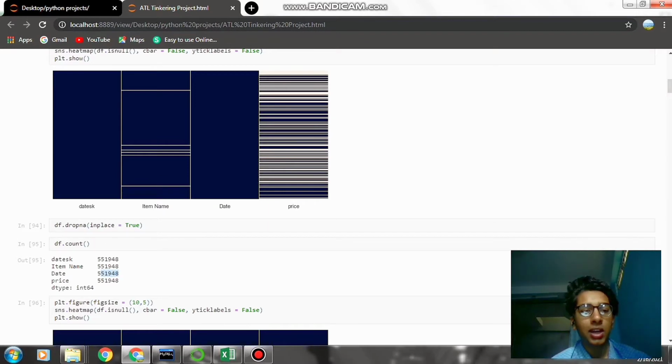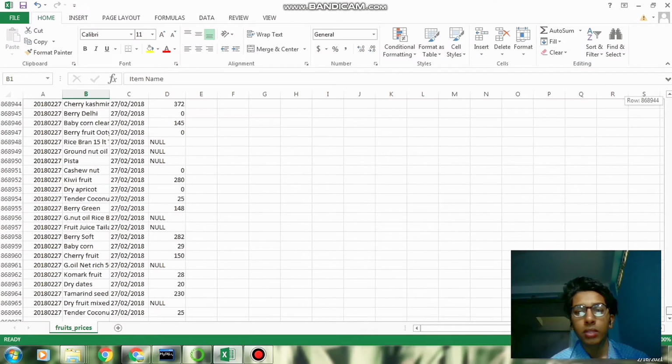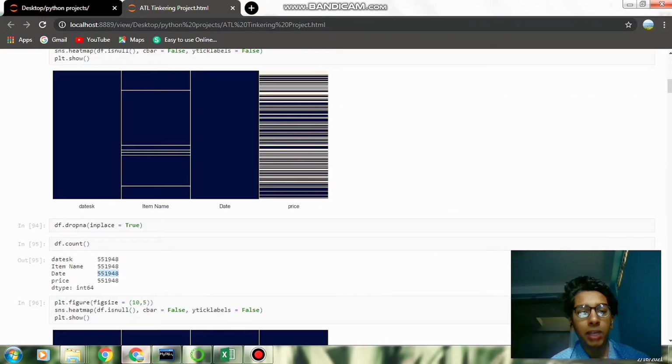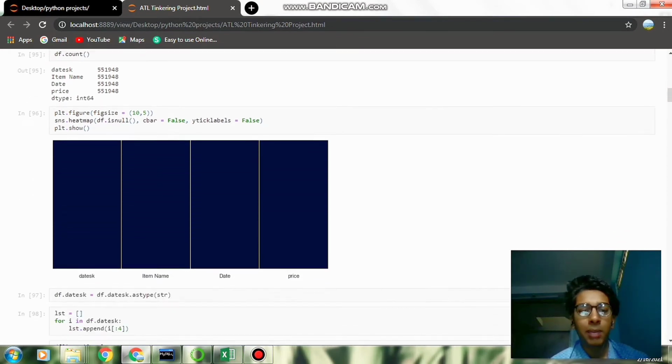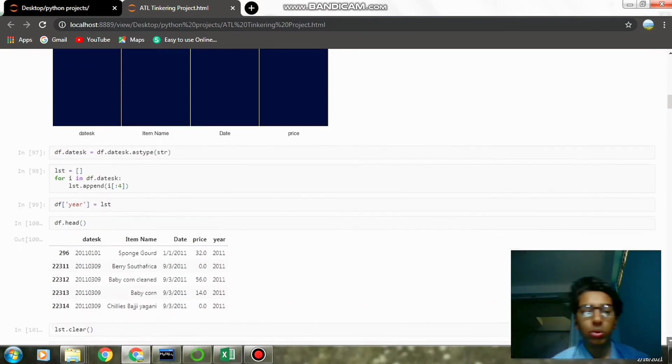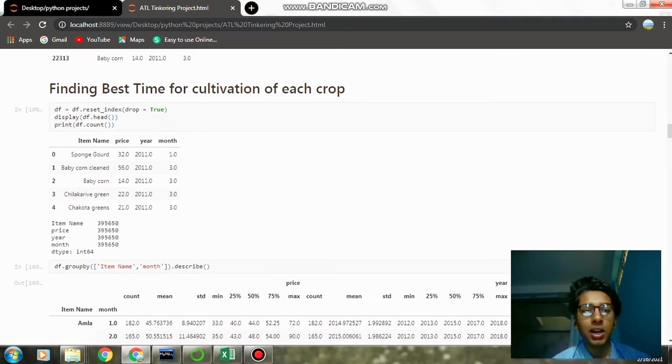As we can see, earlier we had about 8,70,000 rows, and now after removing all the null values, we are left with about 5,51,000 rows. So now this heat map tells us that we are not left with any null value in our data frame.